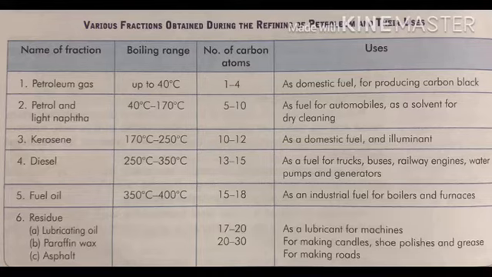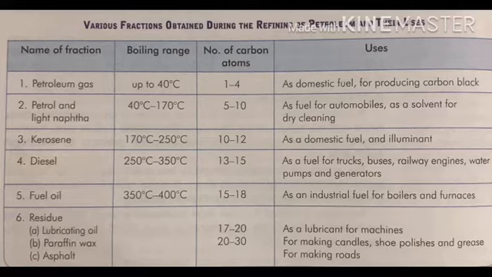Second is petrol and light naphtha. The boiling range is 40 degrees Celsius to 170 degrees Celsius. Number of carbon atoms is 5 to 10. And the uses are as a fuel for automobiles and as a solvent for dry cleaning. Now the third is kerosene. The boiling range is 170 to 250 degrees Celsius. Number of carbon atoms is between 10 and 12, and the use is as domestic fuel and illuminant.